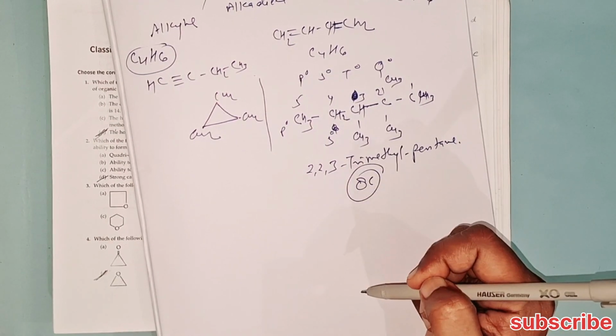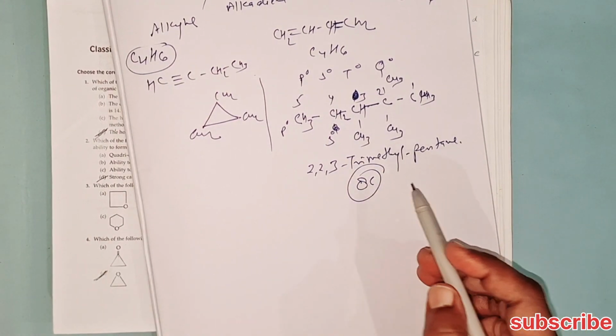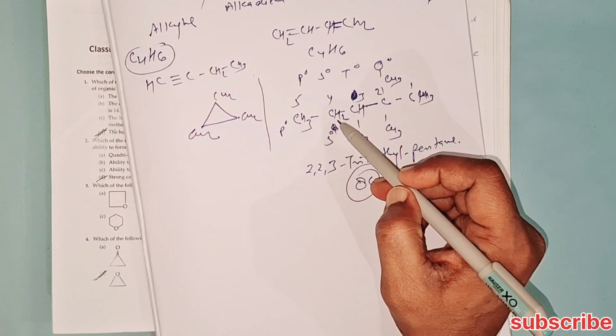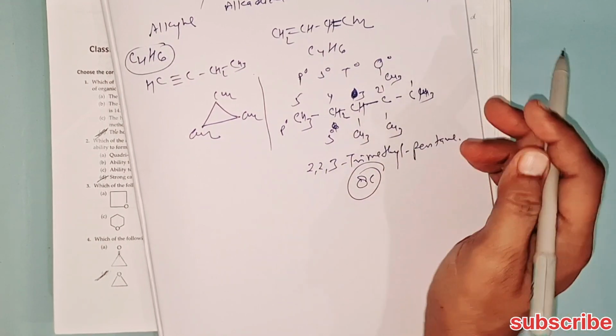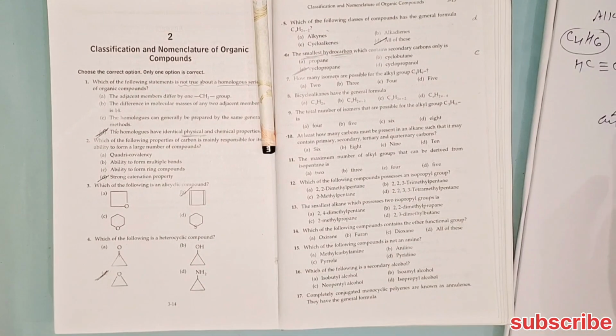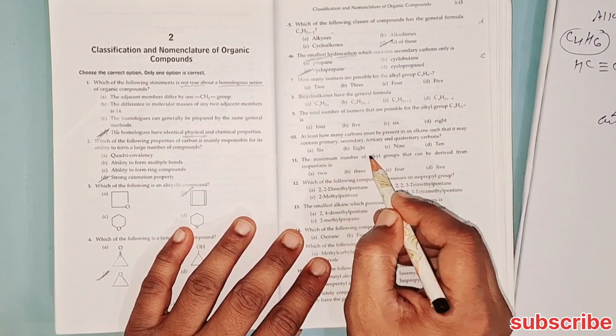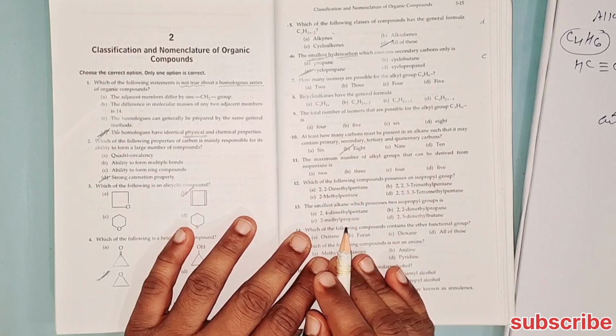So a minimum of 8 carbons is required for an alkane to have primary, secondary, tertiary and quaternary carbons. So 8 is the correct answer.